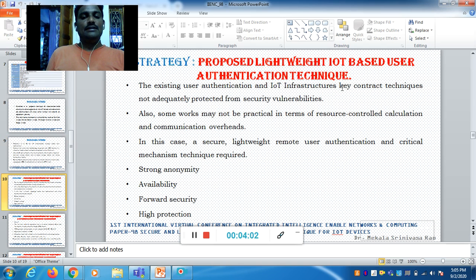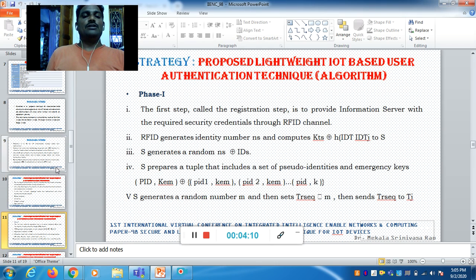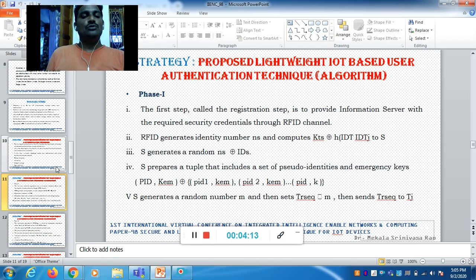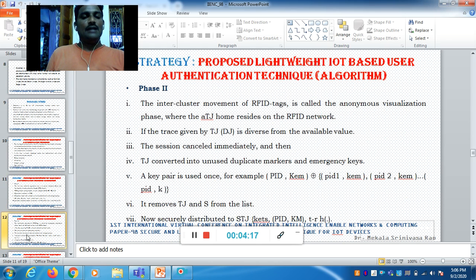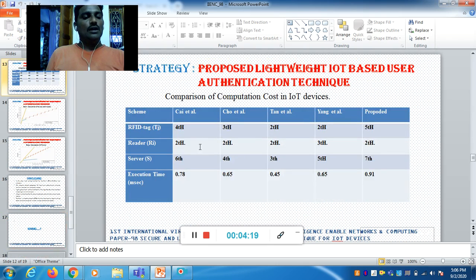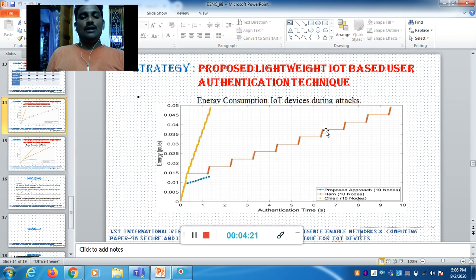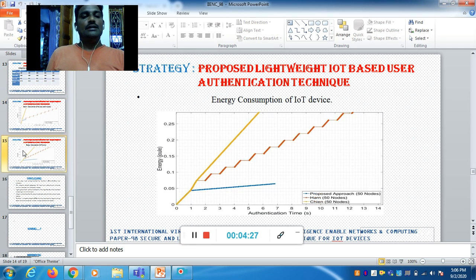In this case, a secure lightweight user authentication technique requires strong anonymity, availability, forward security, and high protection. The algorithm works in two phases. This is the process of the phase 1 algorithm, and this is the process of the phase 2 algorithm. These are the results of the proposed lightweight IoT based user authentication technique.